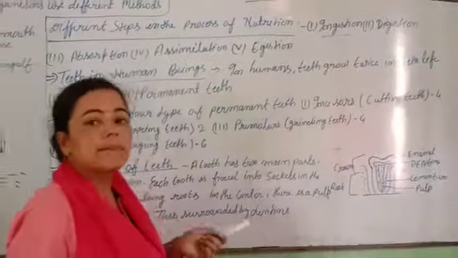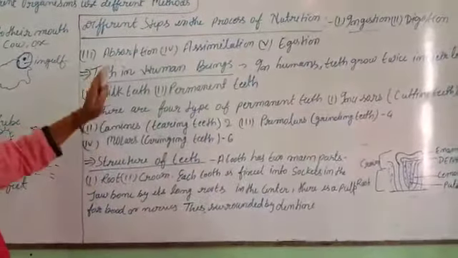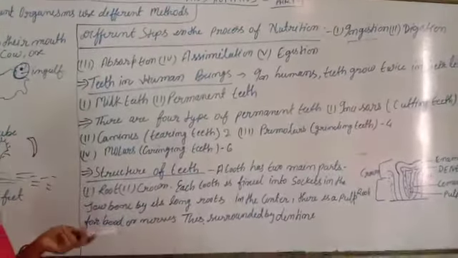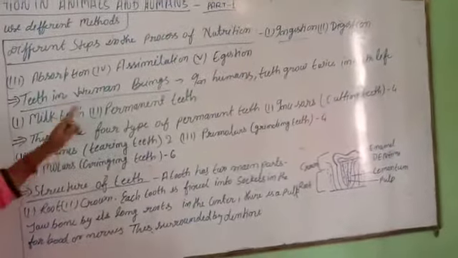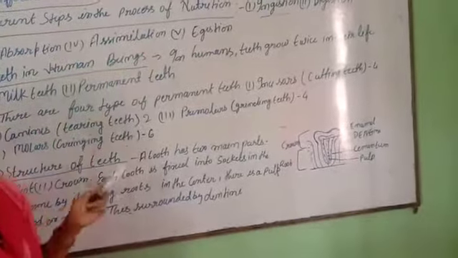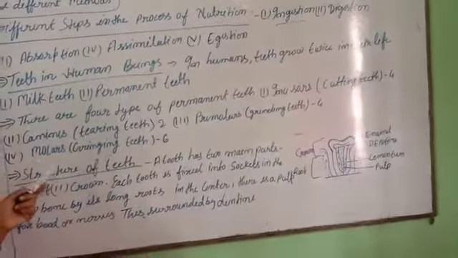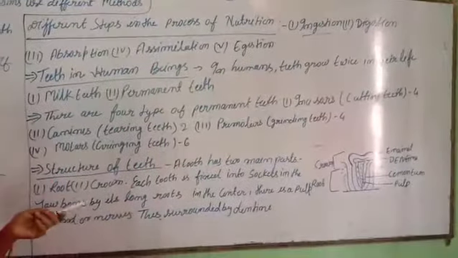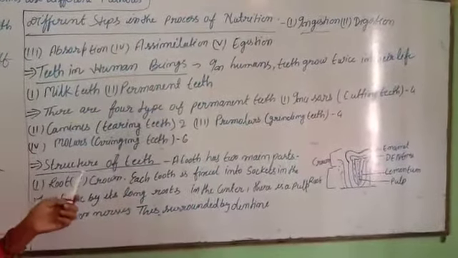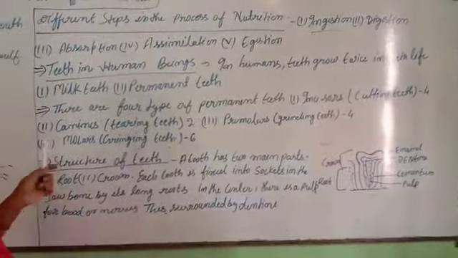Digestion is the breakdown of food. Absorption: the broken down food is absorbed by our body. Assimilation: it takes all food particles and energy to the body and cells. Egestion is the undigested food excreted from our body.